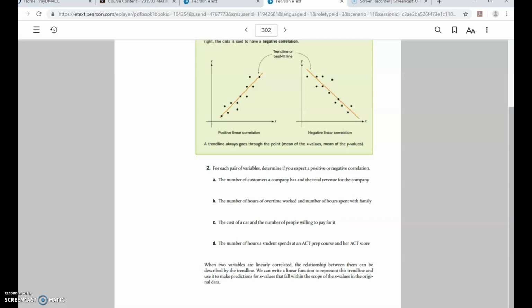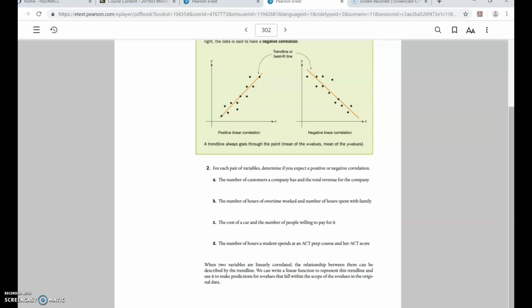Okay, so let's look at A, the number of customers a company has and the total revenue. The more customers you have, unless they're just looking, but if they're buying, you should have more revenue. So as one goes up, the other goes up. So A should be positive. B, the number of hours of overtime work and the number of hours spent with family. If you're working tons of overtime, that means you have less time to spend with your family. So that's a negative correlation. As one goes up, the other one goes down.